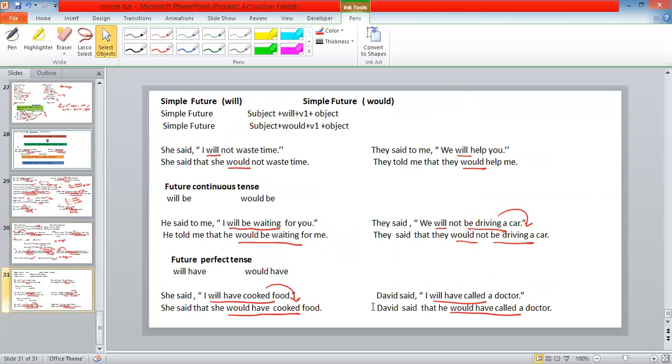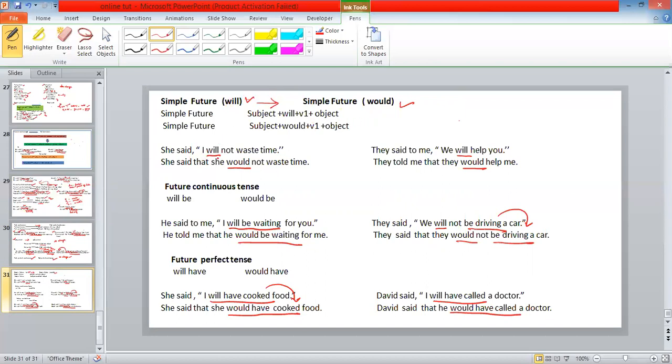Till now, we have learned about simple present, then present continuous, present perfect, then simple past, past continuous, past perfect continuous. Now, simple future is left over. Now let us see how simple future changes in indirect speech. In simple future, will changes to would. See the example over here.